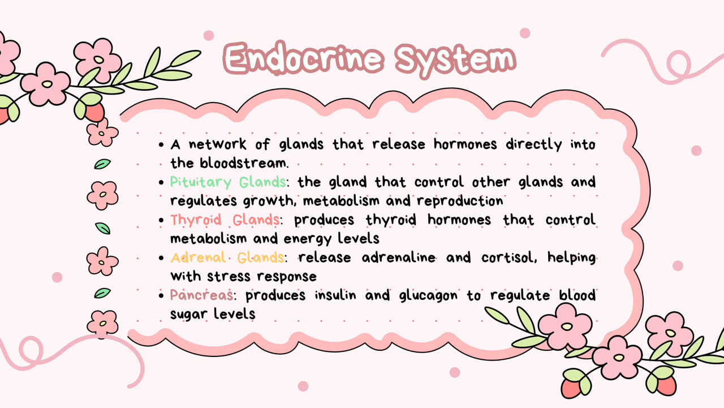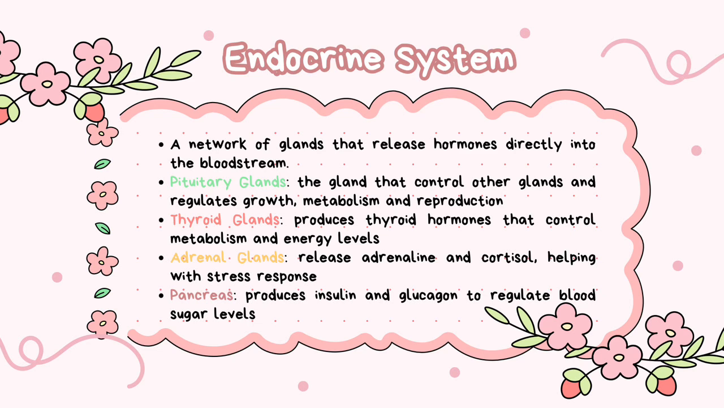Firstly, in endocrine system. Endocrine system is a network of glands that release hormones directly into the bloodstream. There are few glands in endocrine system. The first is pituitary glands, or the master glands, is a gland that controls other glands and regulates growth, metabolism, and reproduction.